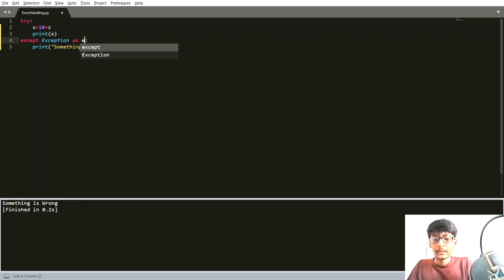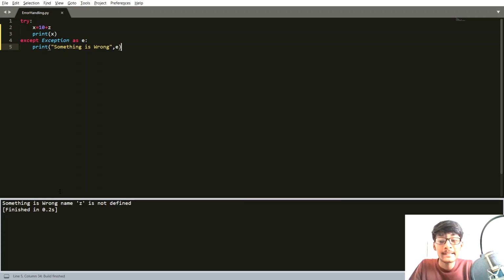Okay, so let's look at the exception as e. Now let's print here e, and now I am going to run our code. So e is the type of your error. Now anyone can understand that something is wrong: z is not defined. Let's look at another example.